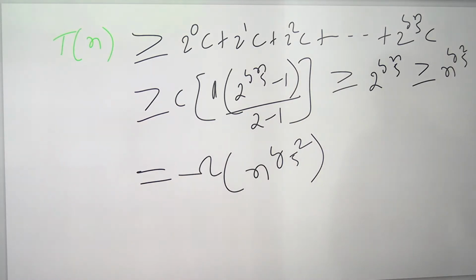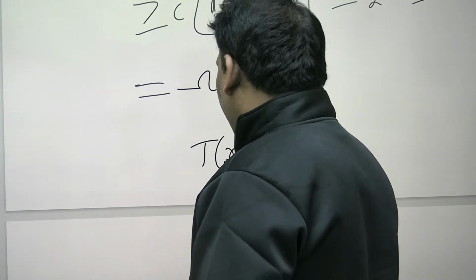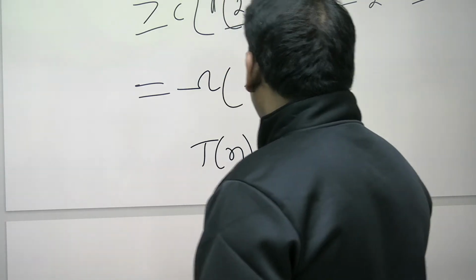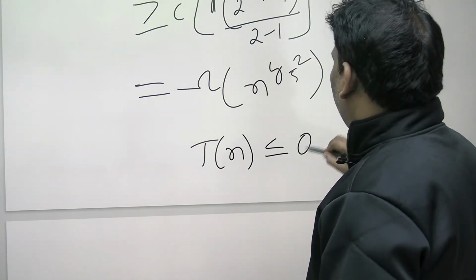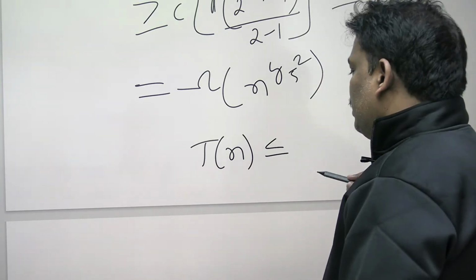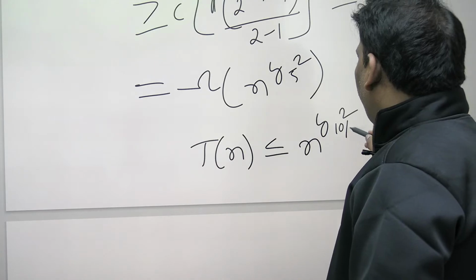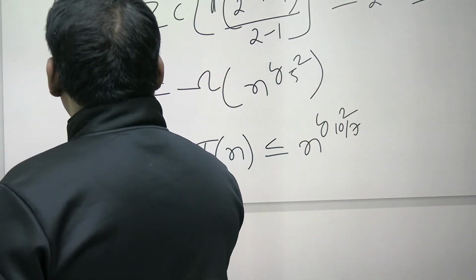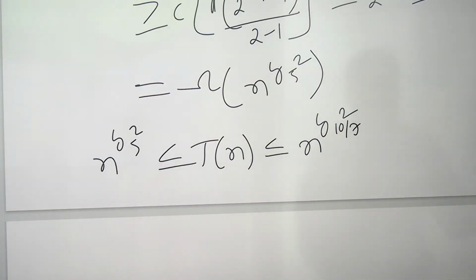So for this problem, see the final conclusion. The actual answer is Tn. If you take a little bit bigger, what is the answer? It will become the upper bound. Less than or equal to means upper bound. The actual answer is Tn. Comparing Tn, n power log 2 base 10 by 7 is bigger. Comparing Tn, n power log 2 base 5 is smaller. Smaller means lower bound, bigger means upper bound.